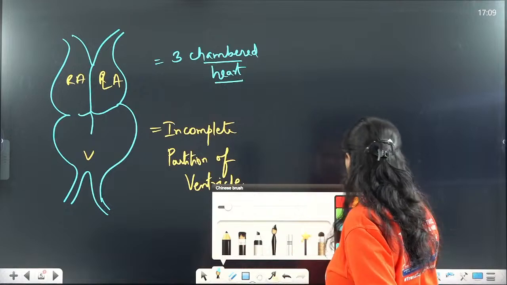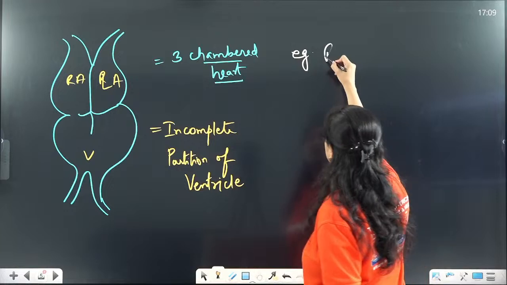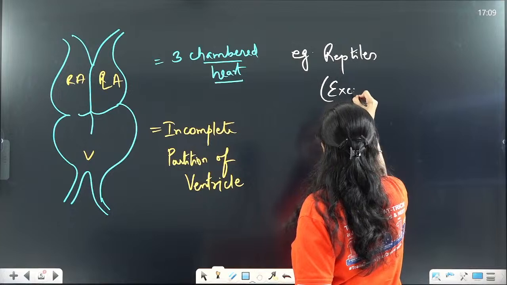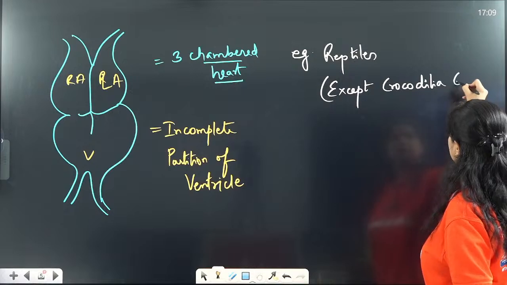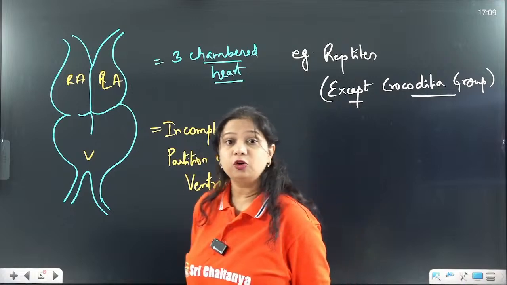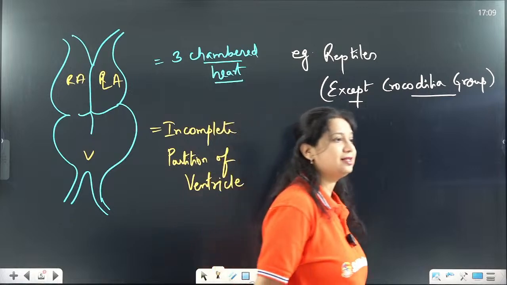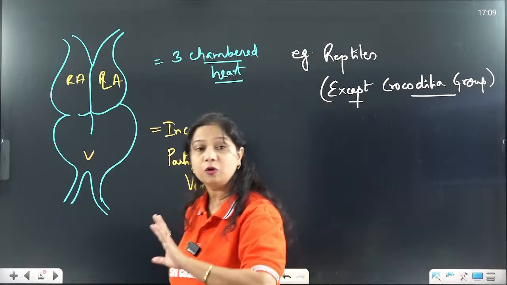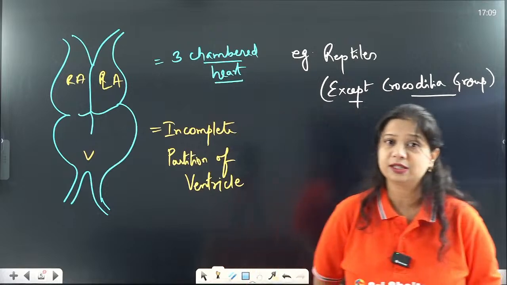Now which organisms have such a type of heart? It is present in organisms like reptiles. All the reptiles have this heart except the crocodilia group. Now the crocodilia group includes the crocodile, alligator, and gavialis. So it is not just the crocodile species, it includes the alligators also, and the gavialis also.